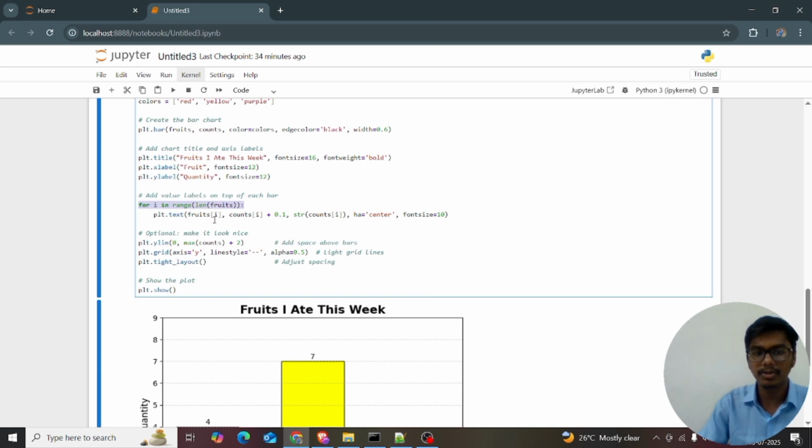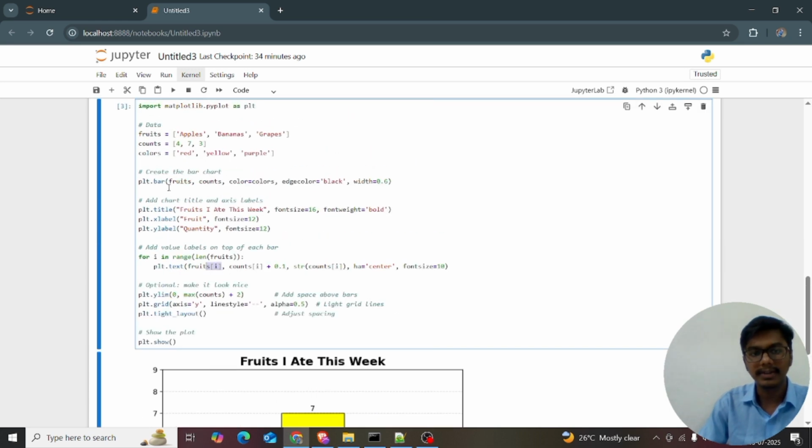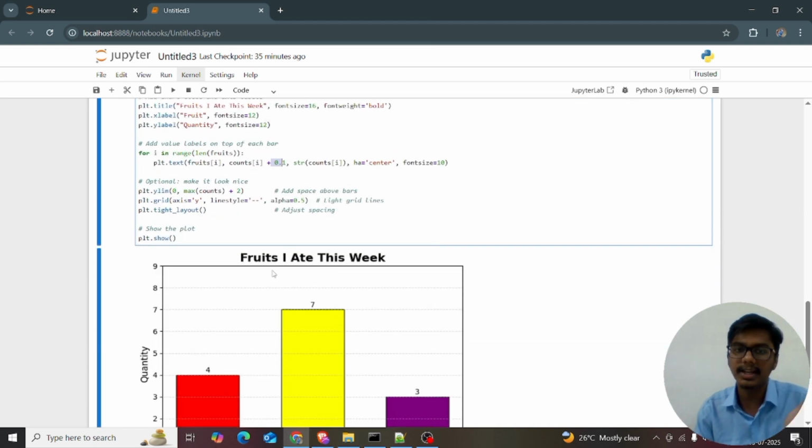plt.text of fruits of i. What are the fruits? Giving fruits of i, and I want to count it, counts of i plus 0.1. 0.1 means we don't want the decimals, right? So we are giving counts of i plus 0.1, and string of counts of i, ha is equal to center, where ha is horizontal alignment. We want it in the center alignment. I don't want it on the right or the left, I just want it in the center. And font size is equal to 10.